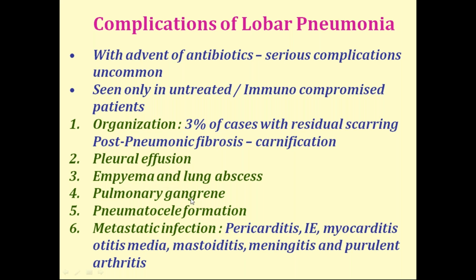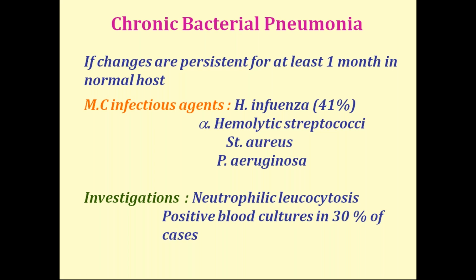Empyema, gangrene, nematocele formation, metastatic infection. Metastatic infection is common in the heart, the brain, or the ear. So that's about the acute bacterial pneumonia, the lobar pneumonia. Then coming to the chronic bacterial pneumonias, hope you understood the pneumonia part, which is a very important question for you. This is for your information.